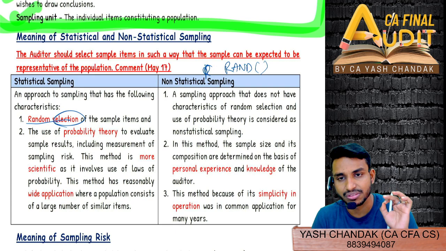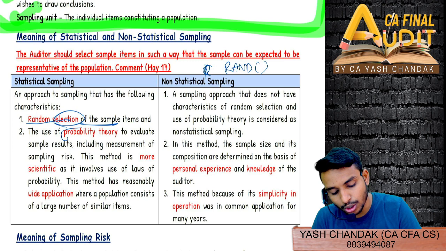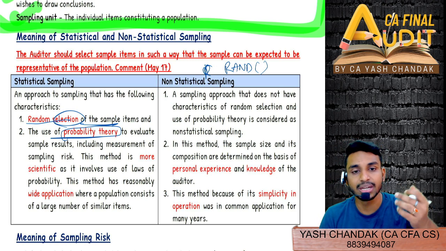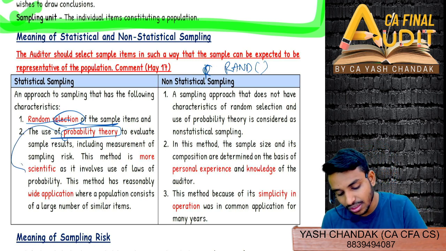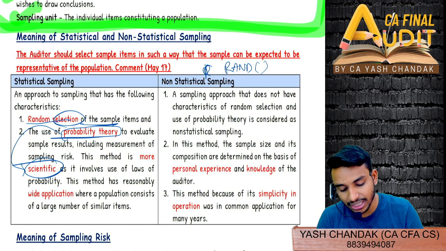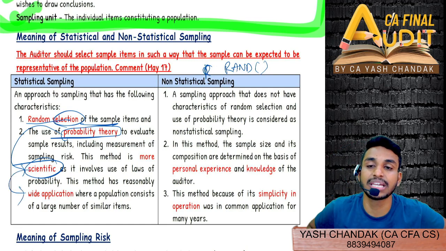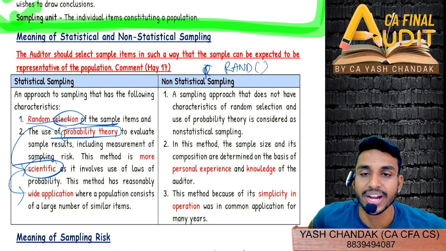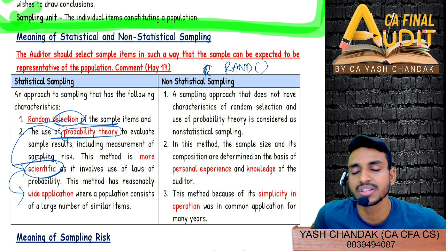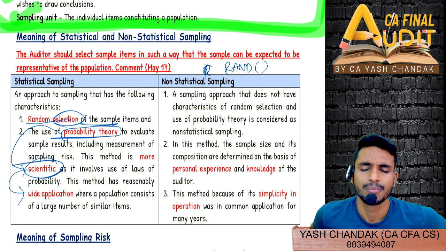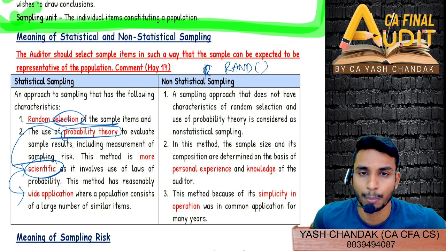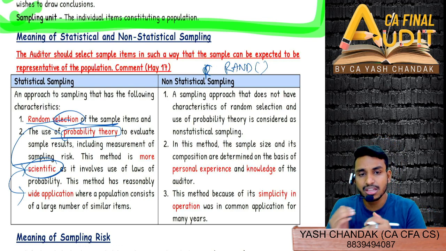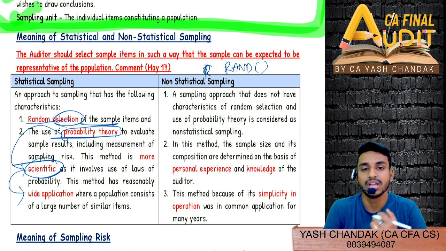It is not something which is biased or non-objective. So random selection is based on use of probability theory. Since it is random, don't you think probability theory is very much appropriate? Don't you think it is a more scientific way? And don't you think it should therefore have a wide application as compared to non-statistical sampling? Non-statistical sampling is more or less judgmental, or simple, and that is why it is more in operation as compared to statistical.